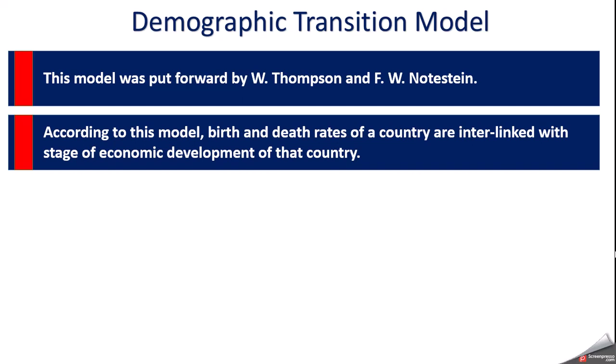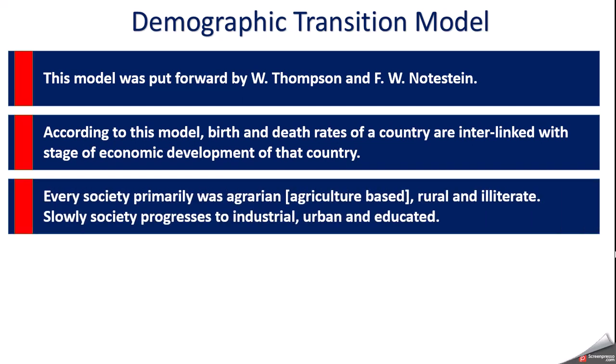Third important thing, every society was primarily agrarian, that means agriculture based. Rural, that means people were living in villages. Illiterate, with low education. But slowly that society progresses to an industrial, urban, and educated society. So these are the three important points.